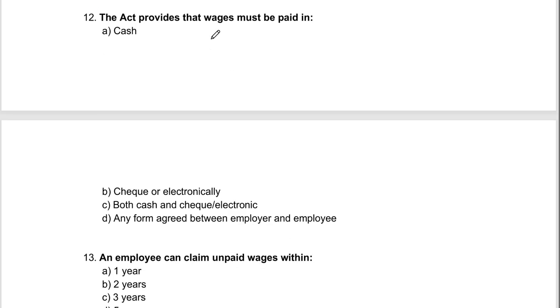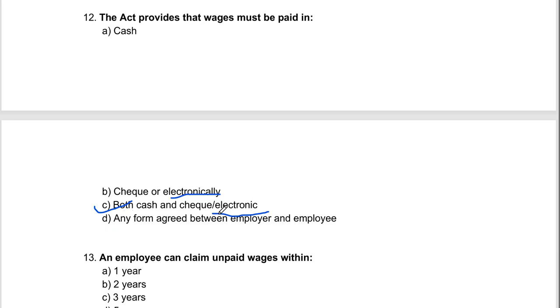The act provides that wage must be paid in cash, check, or electronically, or both cash and check electronically. Electronically means when you pay online or by direct bank transfer. Any form agreed between employer and employee. So the correct option here is option C, both cash and check.